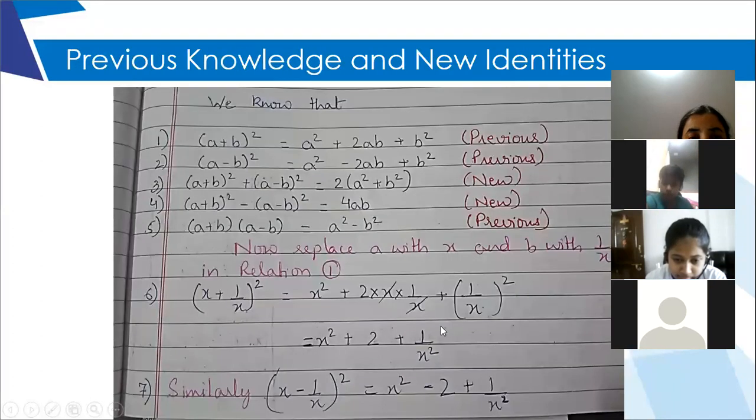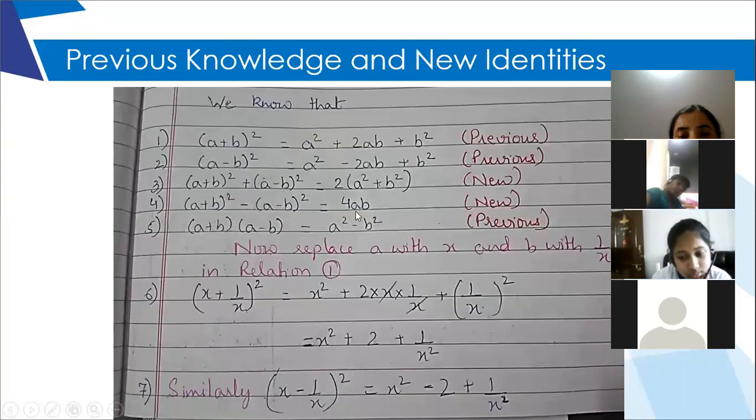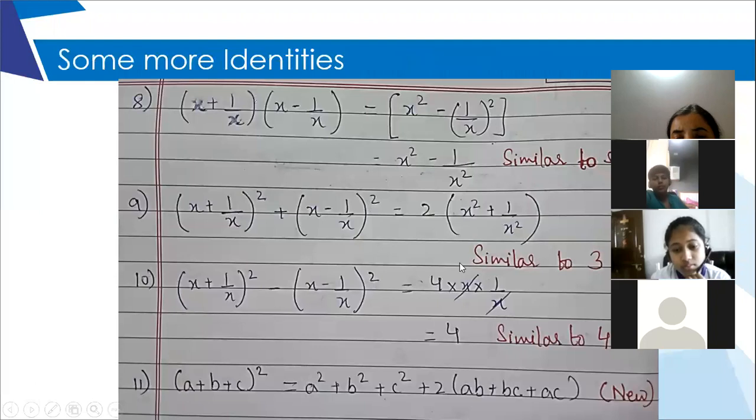Let's see what is identity 4. It was a plus b whole square minus a minus b whole square. So here in place of a, I've put x plus 1 upon x whole square minus x minus 1 upon x whole square, and the result of the previous one was 4 into a into b. Here it will be 4 into x into 1 upon x. A over here is x and b is 1 upon x. So x and x will cancel and you will be left with only number 4.